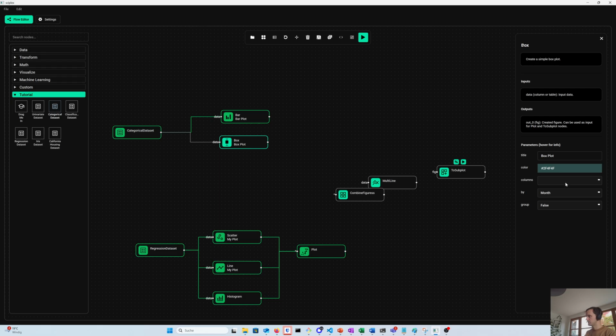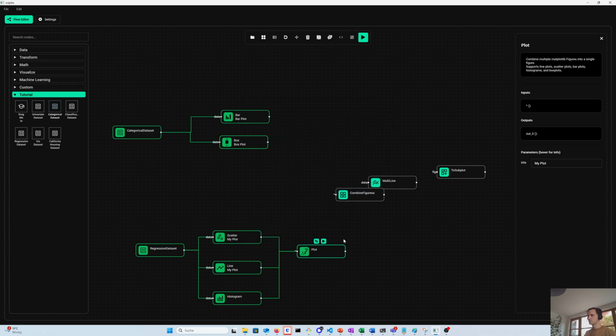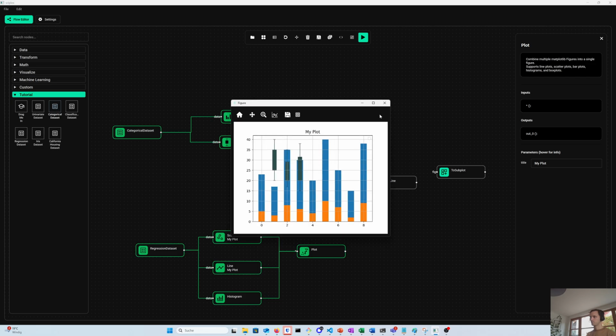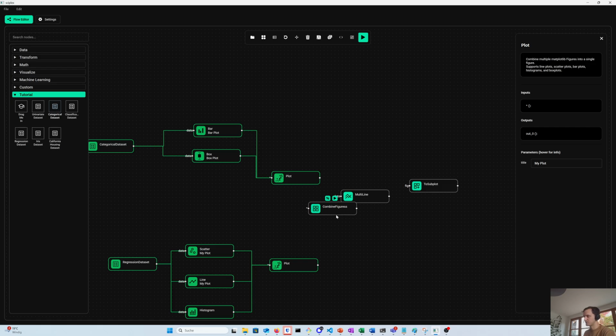And in the box, we can actually do some grouping. If we set group equals true, group it by month. Let's look at sales, group by month, and that's how it looks. Again, here you can take a plot node and connect the two if you want to combine them, which is of course going to be a bit weird. It also doesn't really make sense here, but just for the principle.